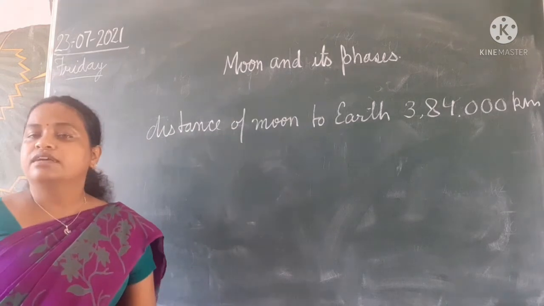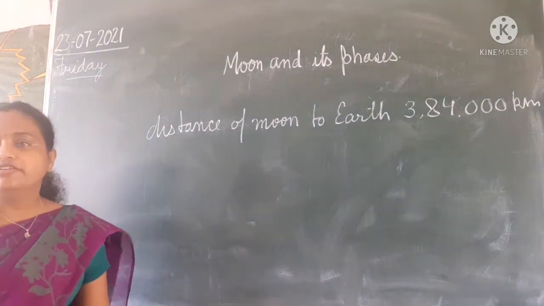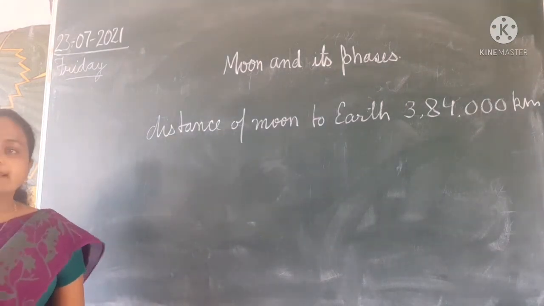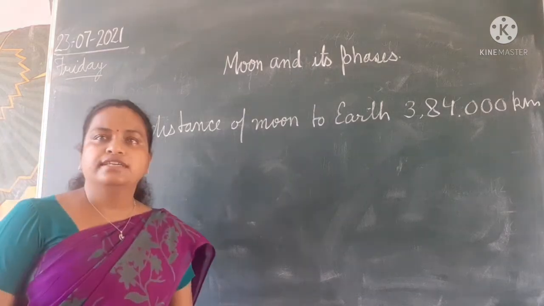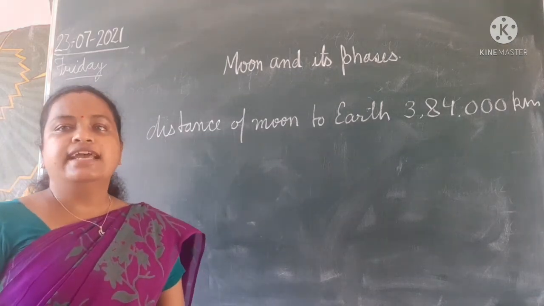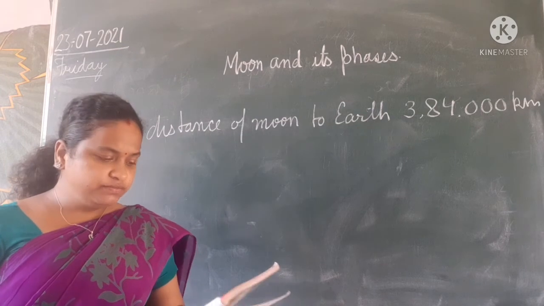The moon is the second biggest, brightest object in the sky after the sun. Which is the brightest object in the sky? First is the sun and second is the moon.